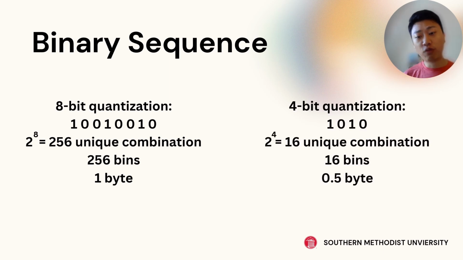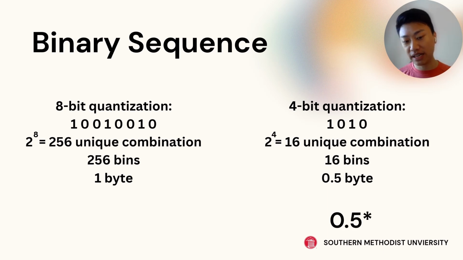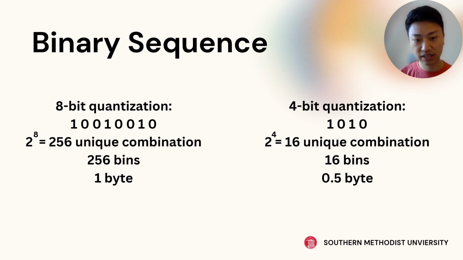If we want to use 4-bit quantization, the computer only recognizes binary digits, so 4 zeros and ones represent 16 unique combinations. That means there are only 16 buckets or bins we can use to put all the numbers into. Therefore, there's less memory footprint: compared to 1 byte, 0.5 byte, which is two times less.